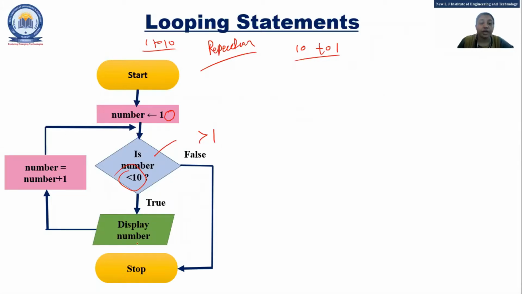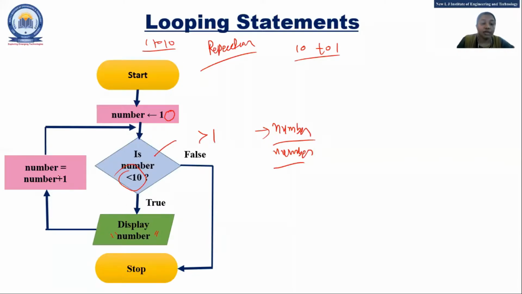Fine. If it is true, display number. Now many students still send me this in double quotation, which I don't require. If you print like "display number", what happens? The output will be "number" displayed 10 times, right? That we have seen, so we don't want that.